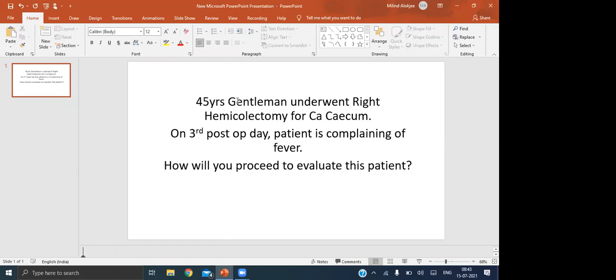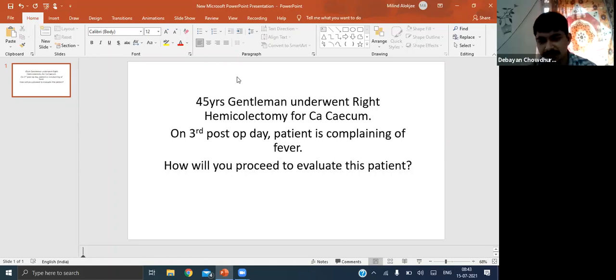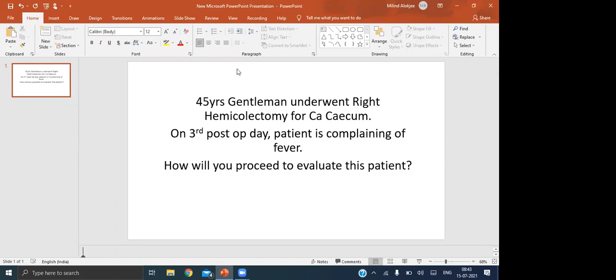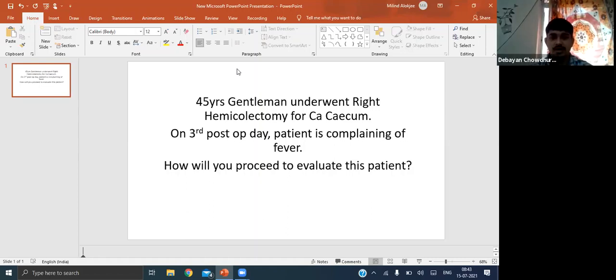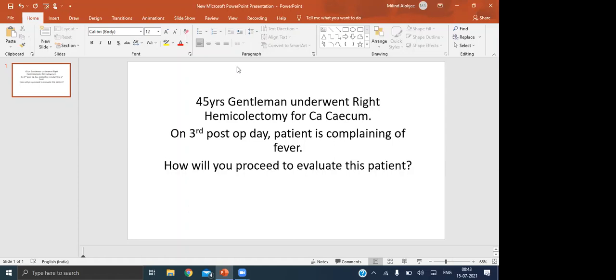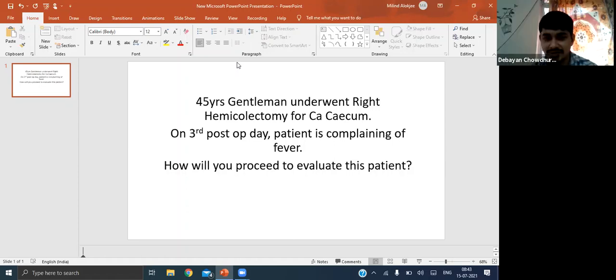Just to account for a fever on the third post-operative day, unless there has been a pre-existing infective pathology already present in that patient from before. Do you agree with me? Yes, sir. Then you need to clinically examine the chest also, isn't it? Yes, sir. So you need to auscultate the chest, to see whether there is a decrease in breath sounds in some area, or whether there are any additional sounds.